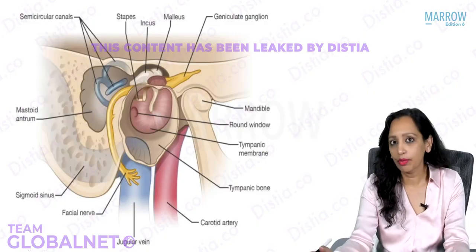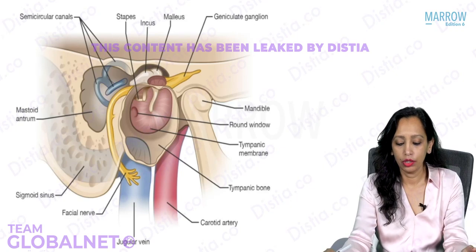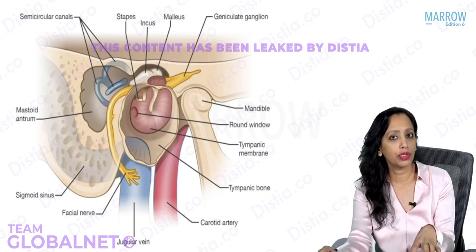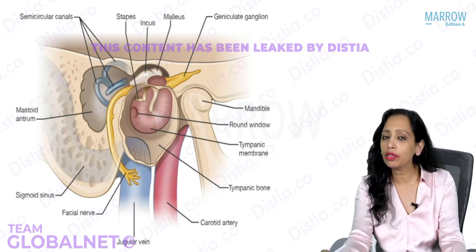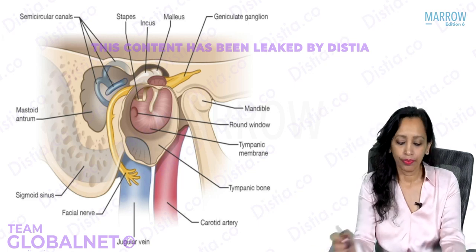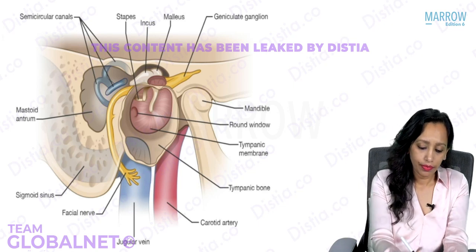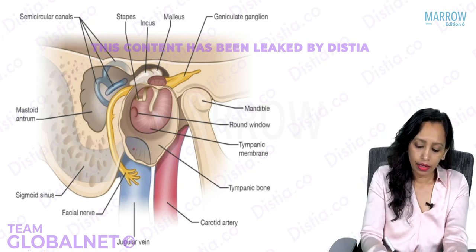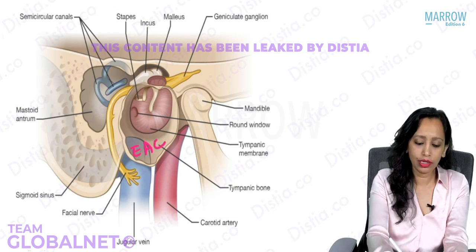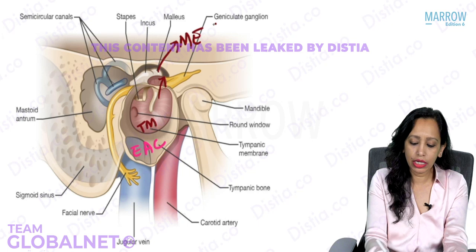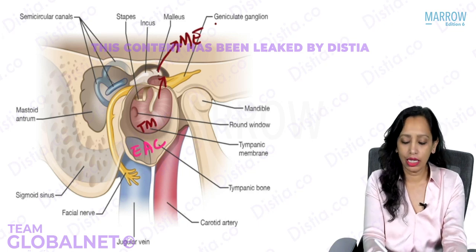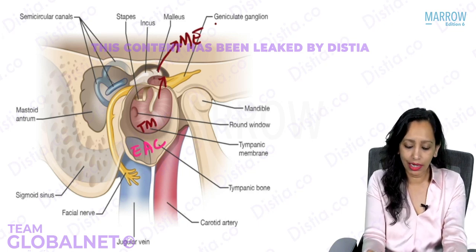So now that you have seen that schematic model, let me make you understand the same thing through this picture, and then I will show you the surgical pictures which are given in your exams. So here, this is the external auditory canal. This is the curtain that I told you. What is this curtain? This is the tympanic membrane, and medial to that curtain is the middle ear cavity, where you are seeing the ossicles. You are seeing the upper part of the ossicles, the malleus and the incus.